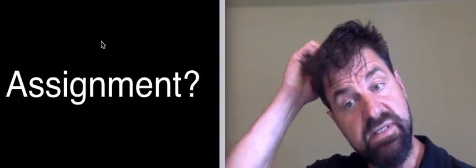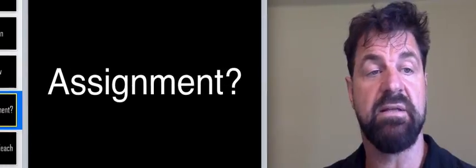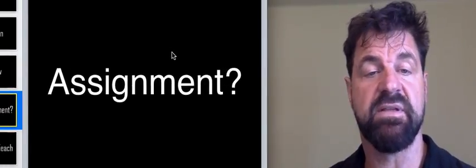So, once again, your assignment is going to be to teach this, right? If you can't teach it, you don't know it. If you don't know it, you can't live it. And along with the other things at the bottom of this page,